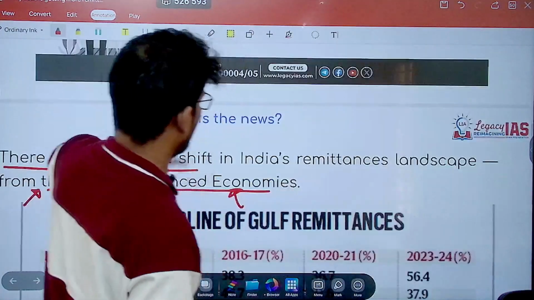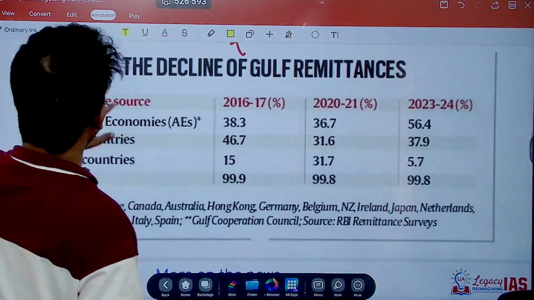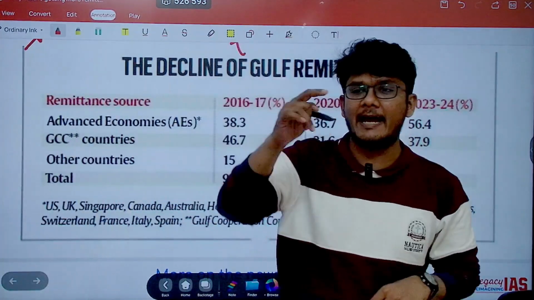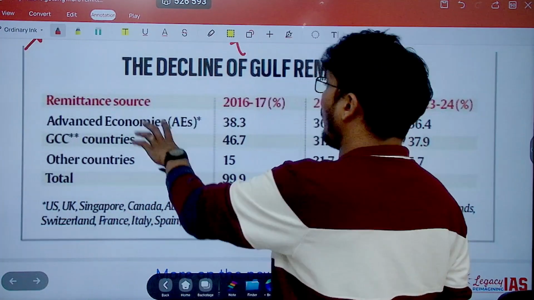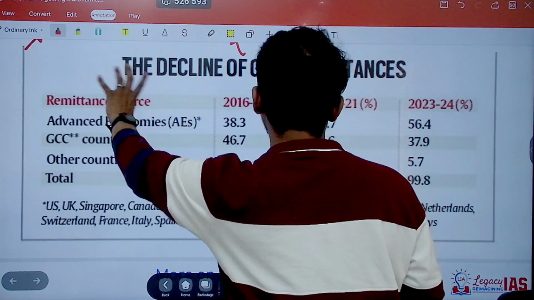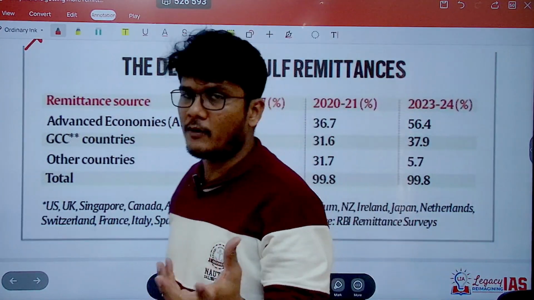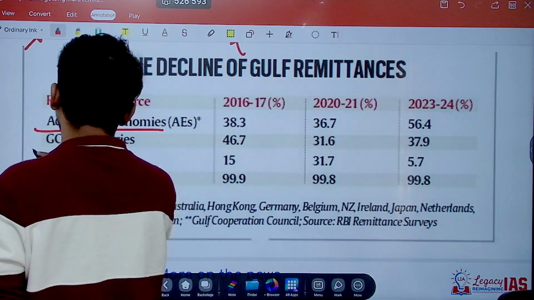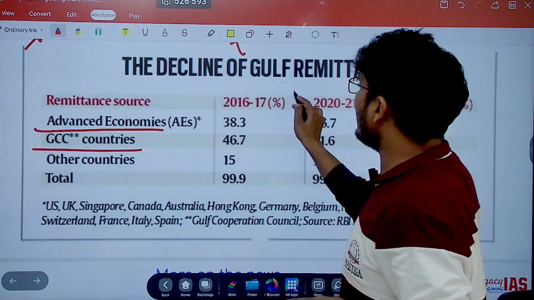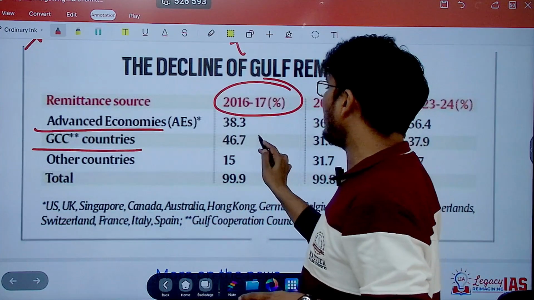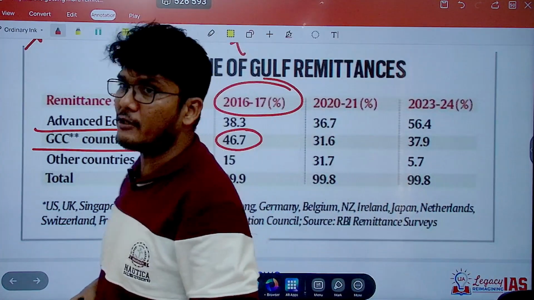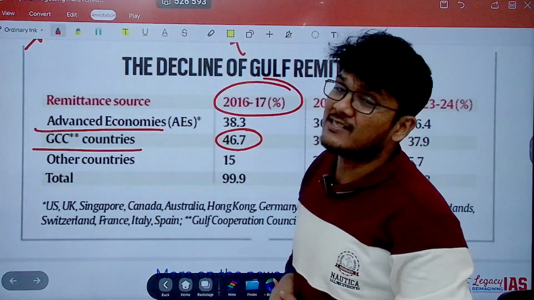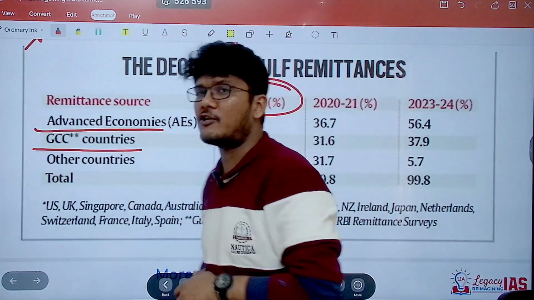So now let's dive into the news about the decline from the Gulf and increase from the advanced economies. So what is this percentage shift? We'll go into the details country-wise later, but let us say in total with respect to advanced economies and Gulf countries. In 2016-17, as you can see, around 46.7%, that is close to half of the remittances, were coming from GCC countries, that is Gulf Cooperation Council countries.